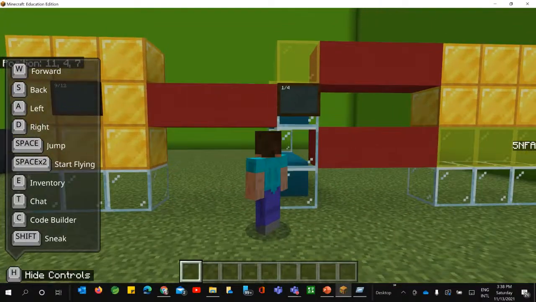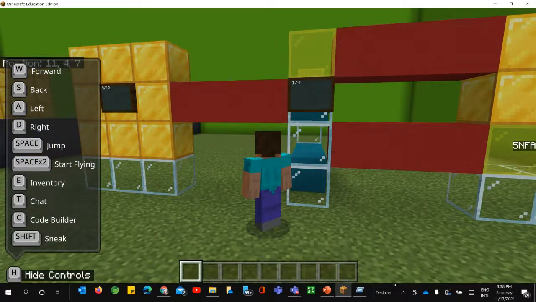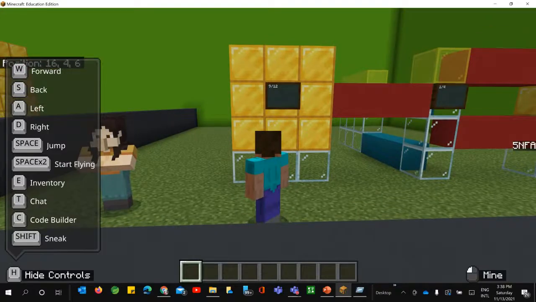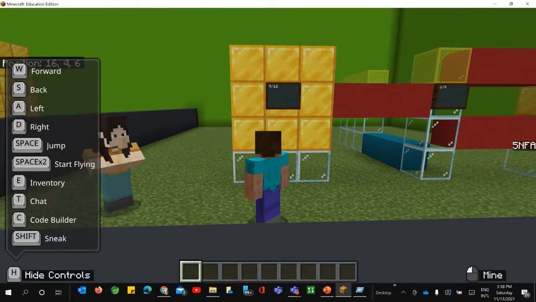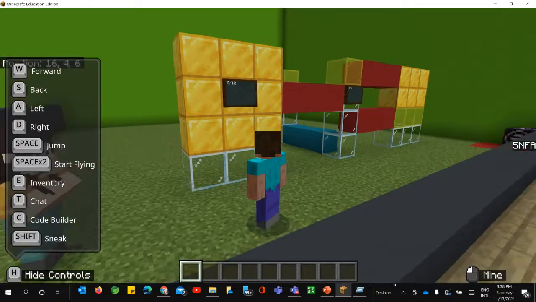You can tell them there are 4 blocks, and one is colored. So out of 4, one is colored. Similarly, you can ask the student how many blocks you have here. There are 12 blocks: 1, 2, 3, 4, 5, 6, 7, 8, 9, 10, 11, 12. And how many of them are colored? That's 9. So you have 9 by 12, and 1 by 4.